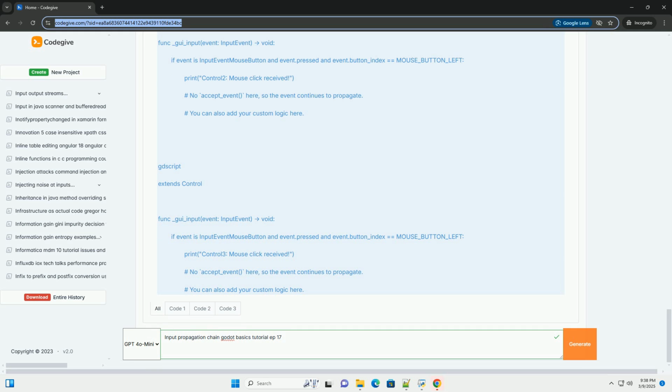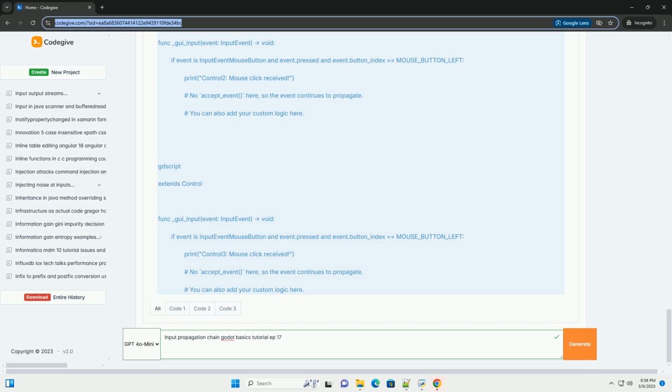Running the scene and observing the results. 1. Save your scene, for example main.tscn. 2. Set the main.tscn scene as the main scene in your project settings: Project Settings, Application, Run, Main Scene. 3. Run the project. Now, when you click on control 1, the topmost, only "Control 1: mouse click received" will be printed in the console.